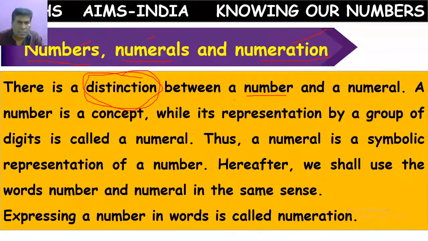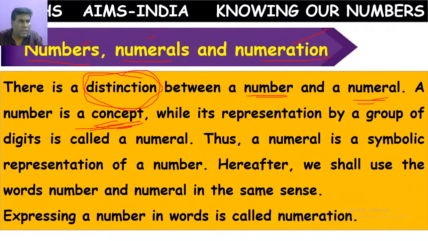The main difference between number and numeral is that a number is a concept. What is a concept? I want to count things, or I have an idea of counting things.